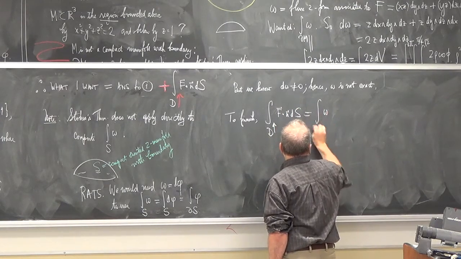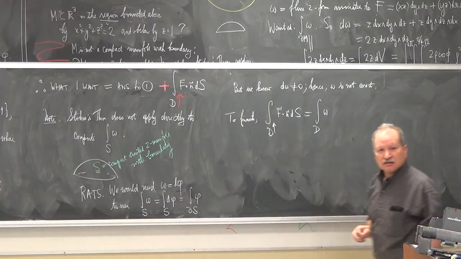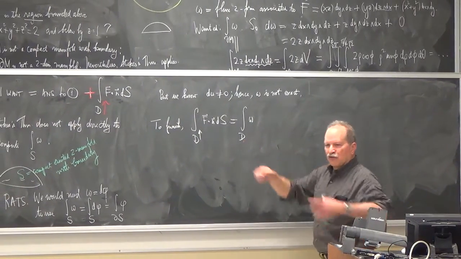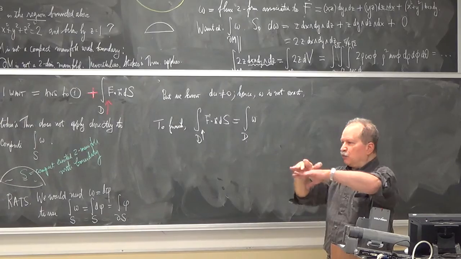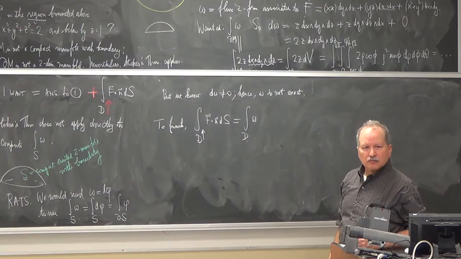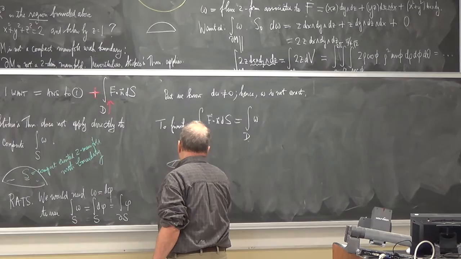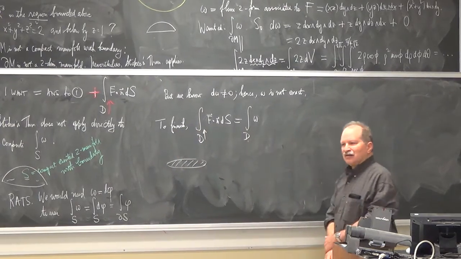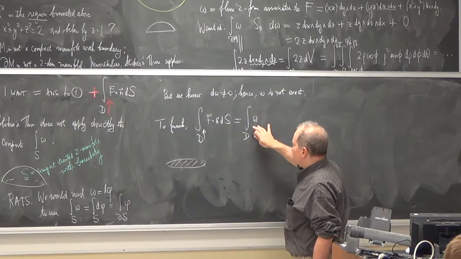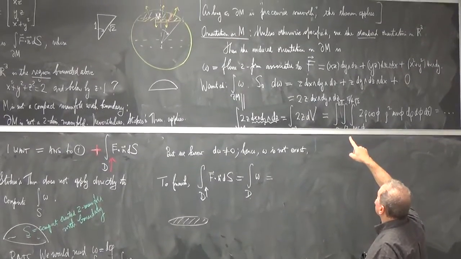Well, it's the integral of omega over the disk oriented upward. How do I do that? Let's make sure you know how to finish the problem. How do we do the integral over that surface of that disk on the bottom? Parameterize it how? But let's look at what omega is first. How do I integrate omega over the disk?